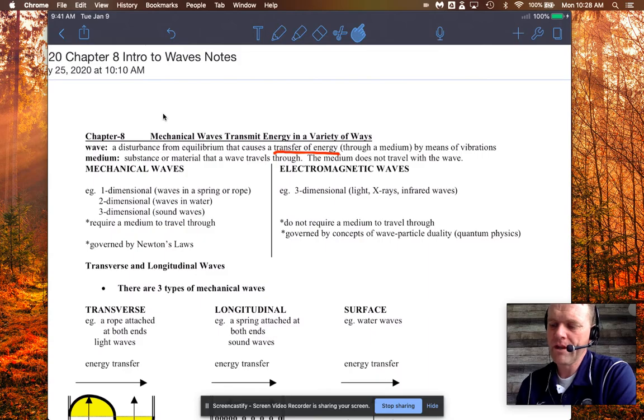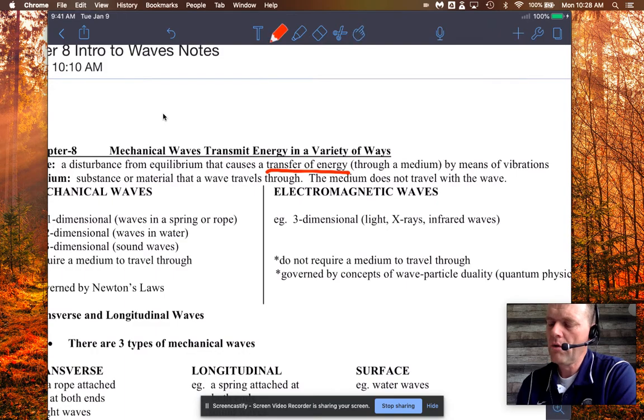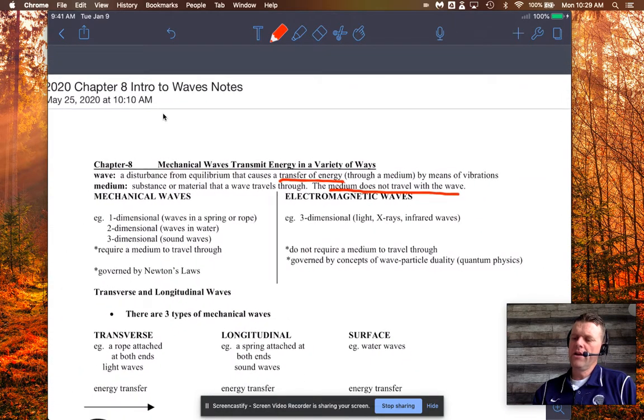We're going to use that a fair bit. That's just the substance or material that a wave travels through. And what you'll see with some of my animations, and I'll emphasize this, is that the medium does not travel with the wave. Okay? Now, you'll see what that means shortly. It just means that if you generate a wave, say in water, the wave is really the transfer of energy through the water. It's not like the water is moving, say from your boat all the way to the shore. That water physically that's right by your boat doesn't go all the way to the shore when you're generating waves.